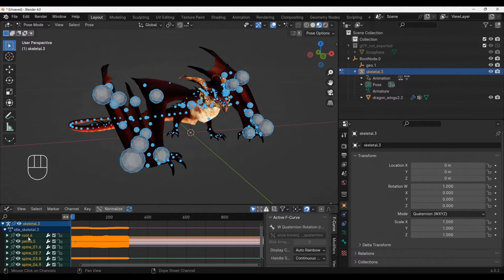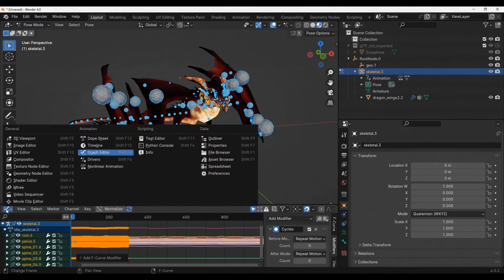And now we can see all spine with their actions in the graph editor window. Go to Modifier tab, choose Add Modifier, Cycles. And now the action will repeat again and again until Blender reaches the last frame.